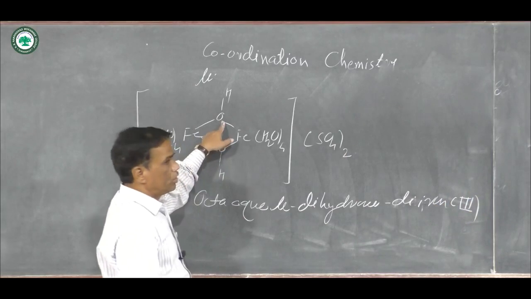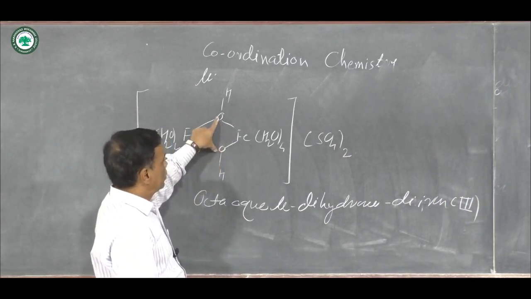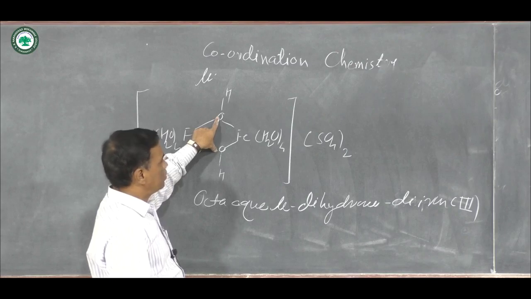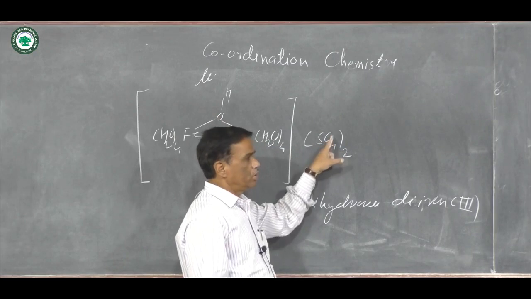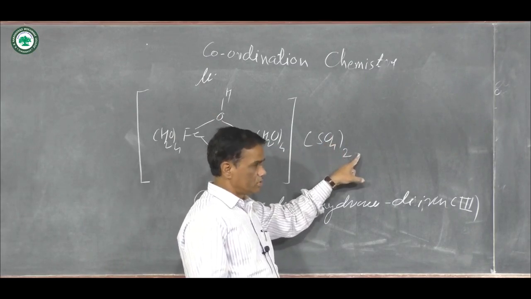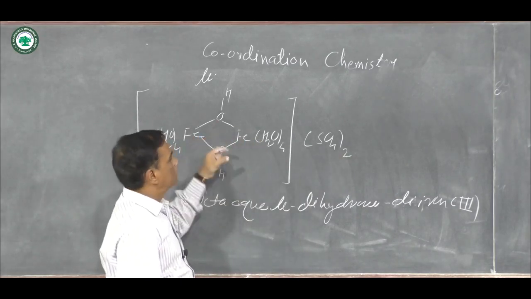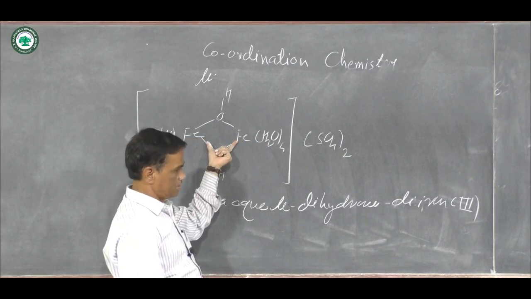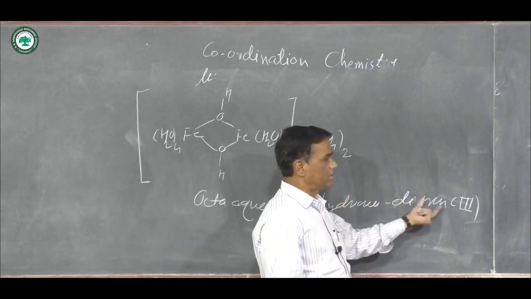The reason is that here there are 2 OH minus ions, and on each OH minus ion 1 negative charge is there. On SO4 double minus, 2 SO4 means 2 plus 2 is 4, 4 plus 2 is equal to 6, and there are 2 iron metal ions, that means di-iron 3.